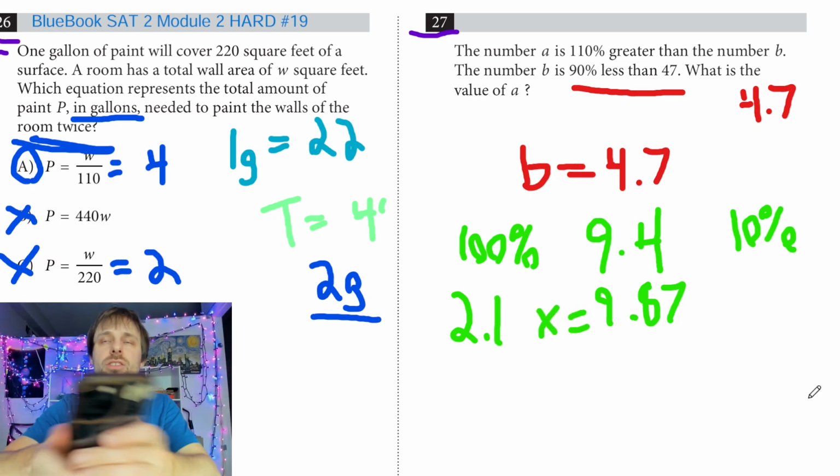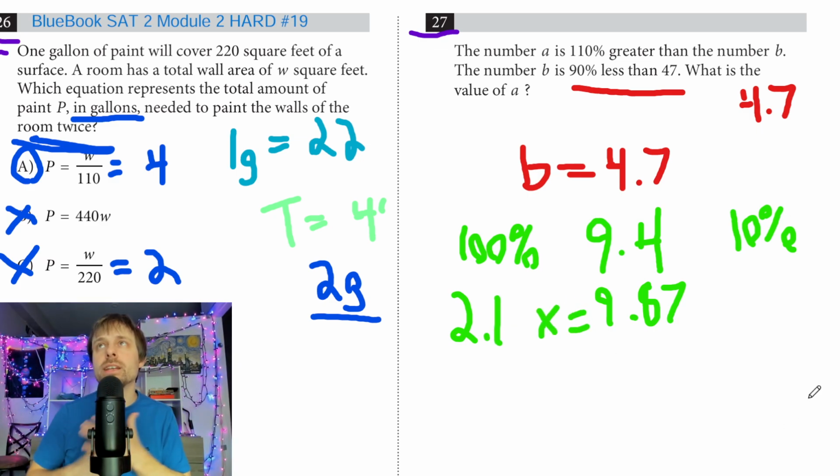So I could do the 100% more with 10%, or I could just do 2.1 times and I get that. So a nice little finale, not too crazy of a final problem, but it's really important to master our percentages like that. That's going to be the end of Module 1. We're going to be jumping to Module 2 after this.